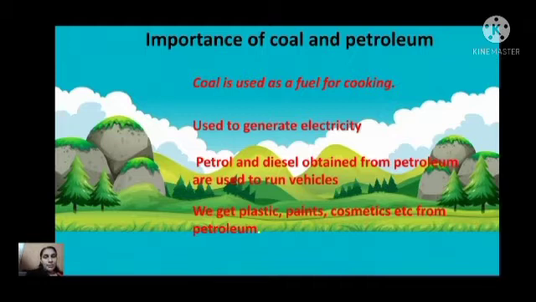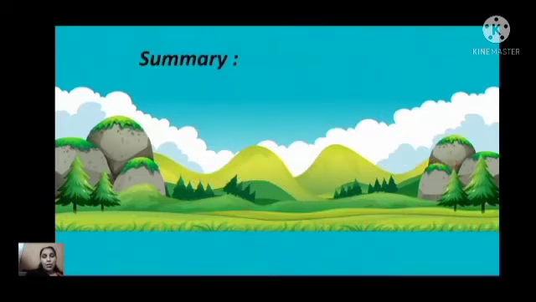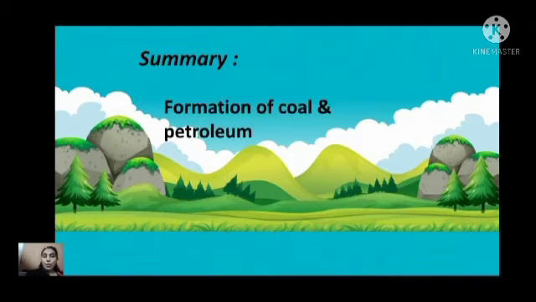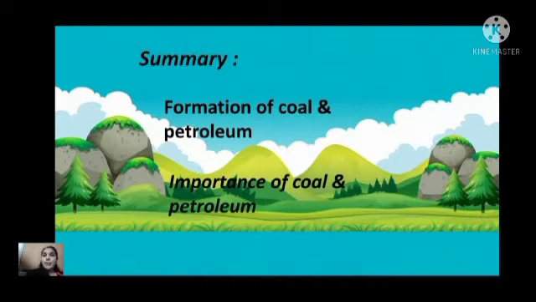Clear, children? Before winding up, we have to go for the summary. What we discussed today: the formation of coal and petroleum, and also the importance of coal and petroleum.